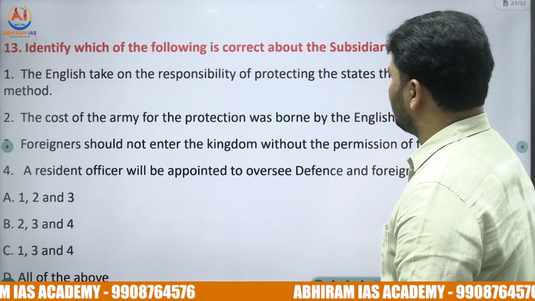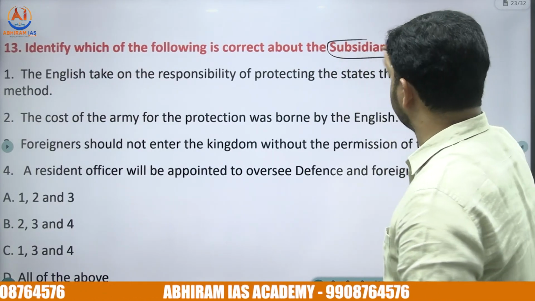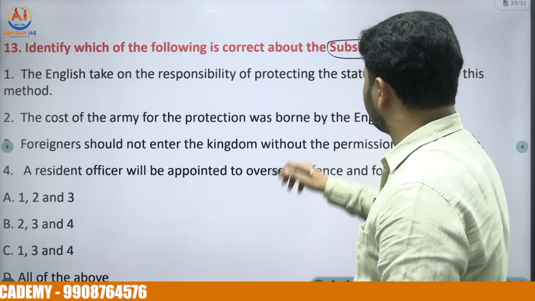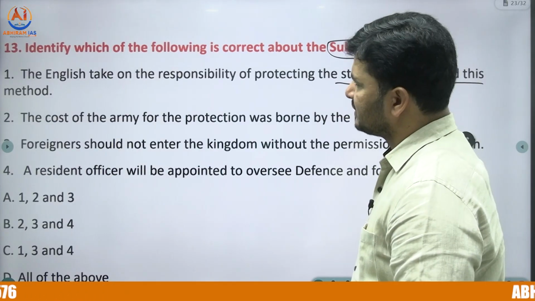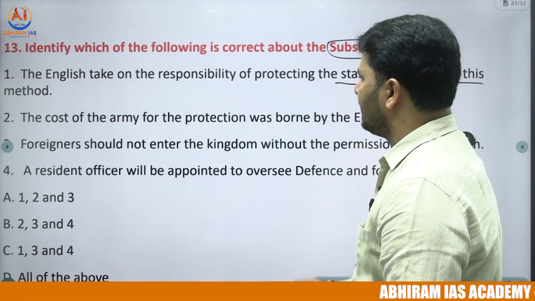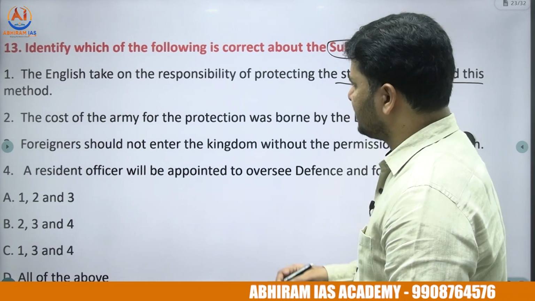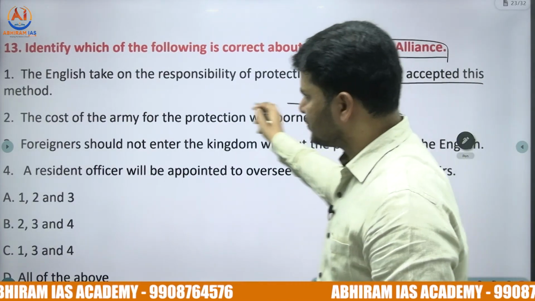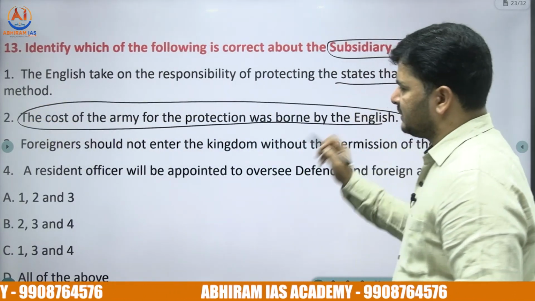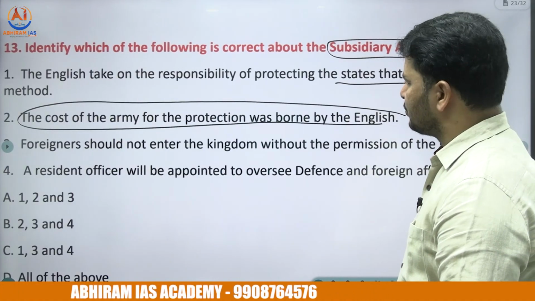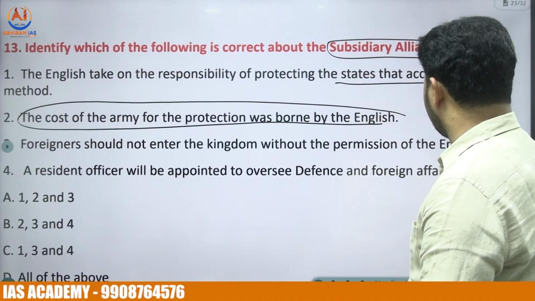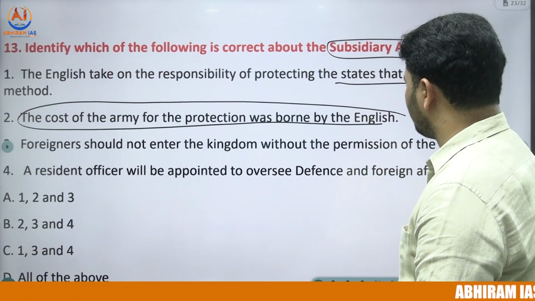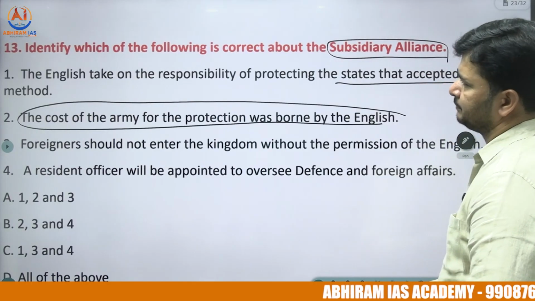13th one, identify which of the following is correct about subsidiary alliance, conceptual based question. First statement, the English take on the responsibility of protecting the states that accepted this method. Second statement, the cost of the army for the protection was borne by the English. The third one, the foreigners should not enter the kingdom without the permission of the English. The fourth one, a resident officer will be appointed to oversee defense and foreign affairs.